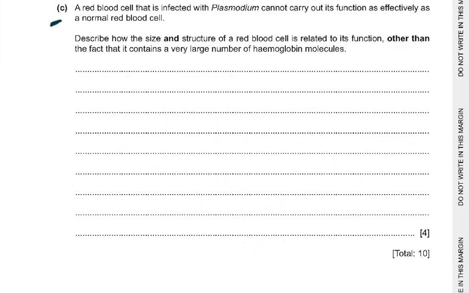A red blood cell that is infected with plasmodium cannot carry out its function as effectively as a normal red blood cell. Describe how the size and structure of a red blood cell is related to its function, other than the fact that it contains a very large number of hemoglobin molecules. So, number one, it's very small in diameter, so it's able to pass through the capillaries. A very small size, so it just fits in a capillary, so they can all flow in a line. Then no nucleus, so there is more space for hemoglobin.